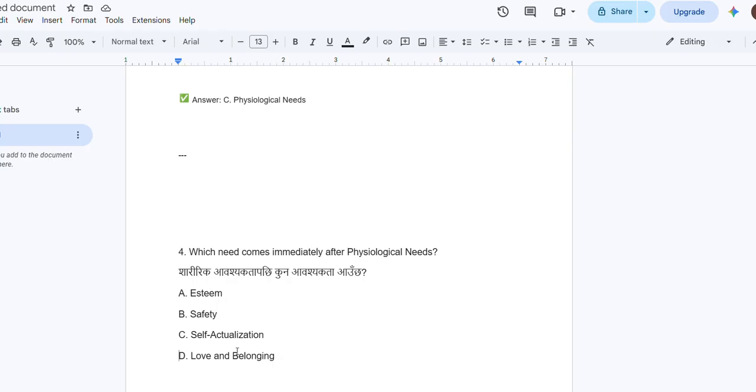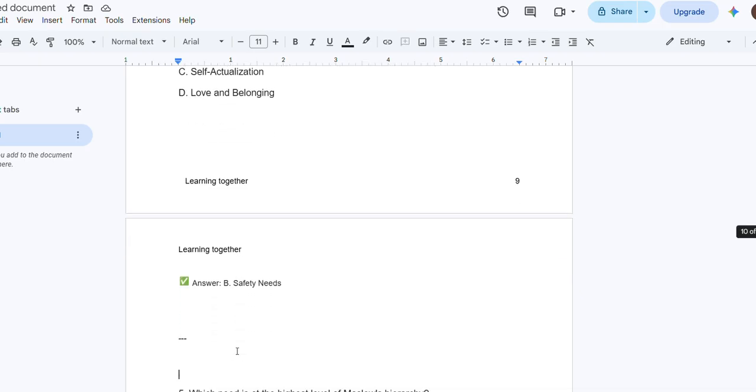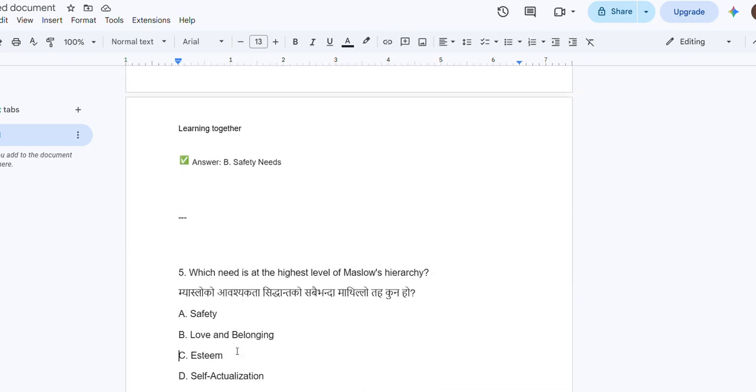I think this one is also easy. That is the safety. Which need is at the highest level of Maslow hierarchy? Here is the self-actualization.